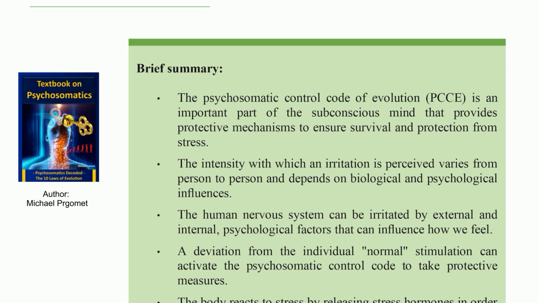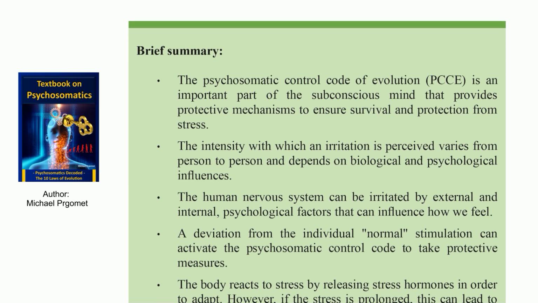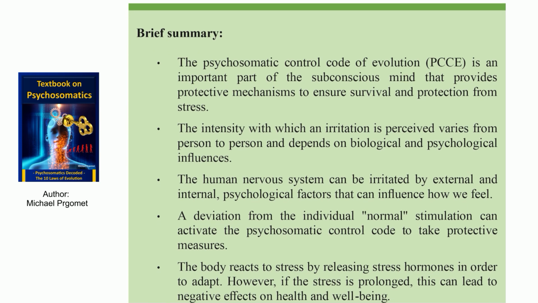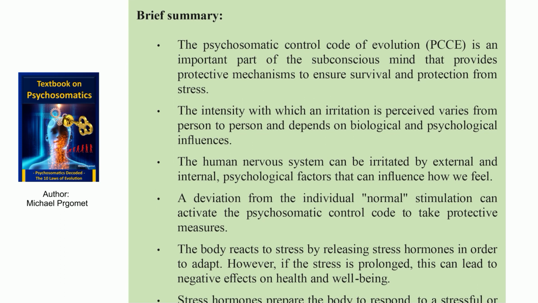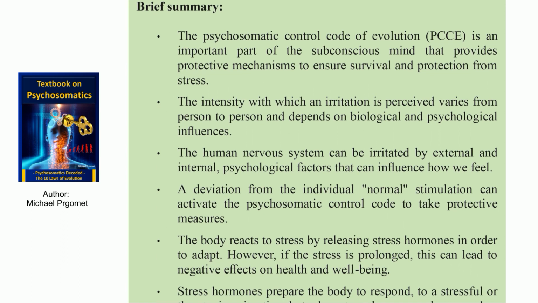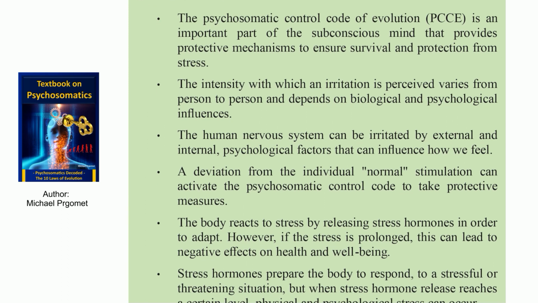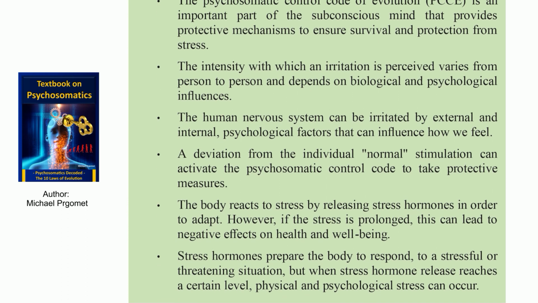The intensity with which an irritation is perceived varies from person to person and depends on biological and psychological influences. The human nervous system can be irritated by external and internal psychological factors that can influence how we feel. A deviation from the individual normal stimulation can activate the psychosomatic control code to take protective measures.